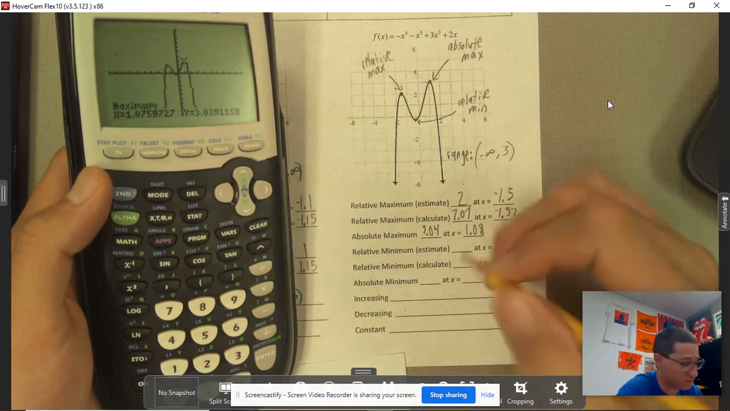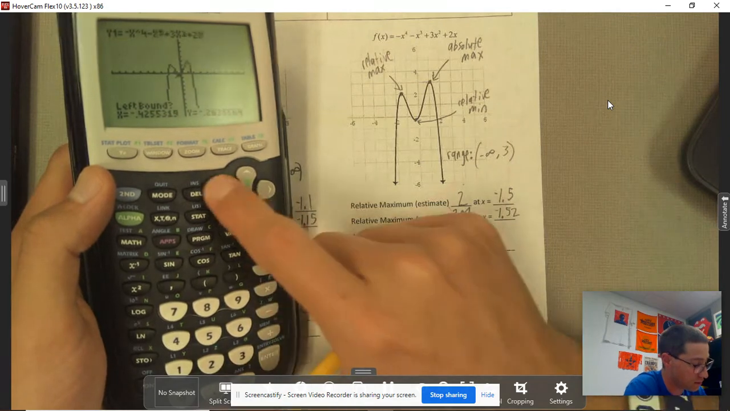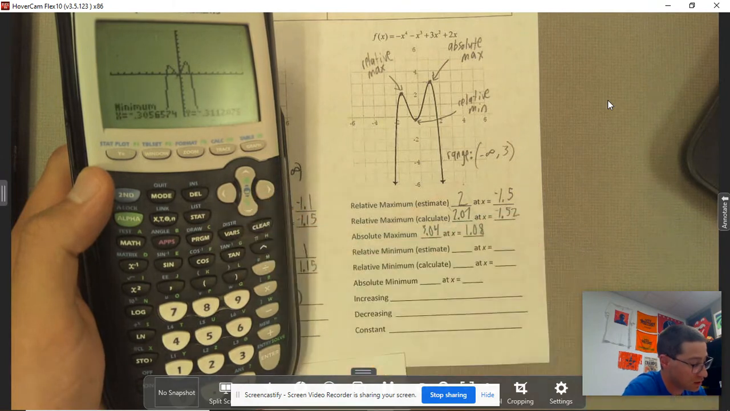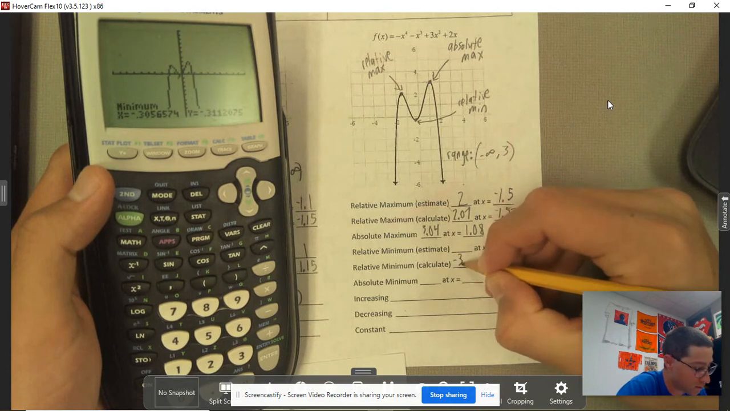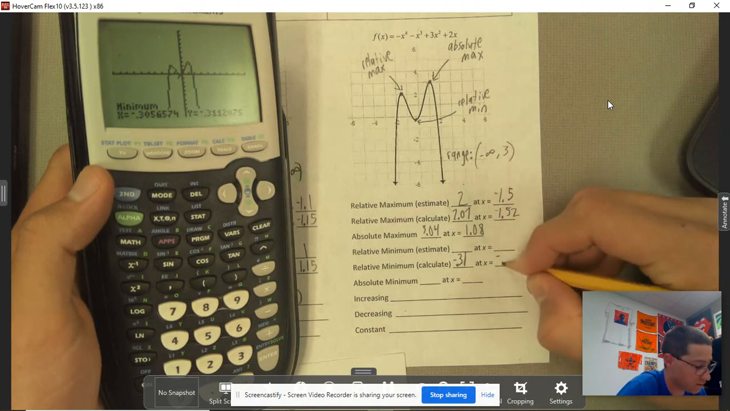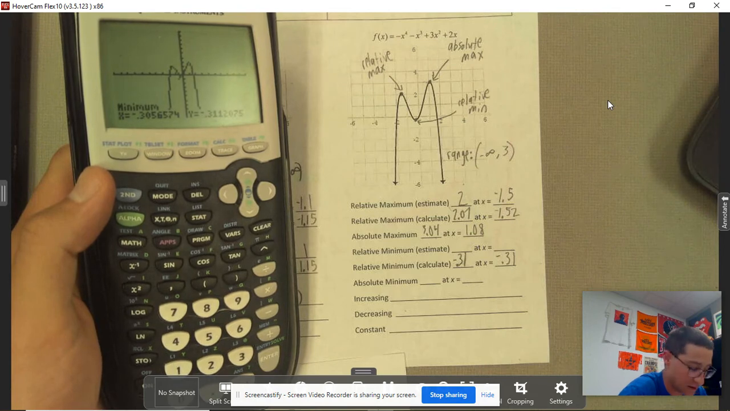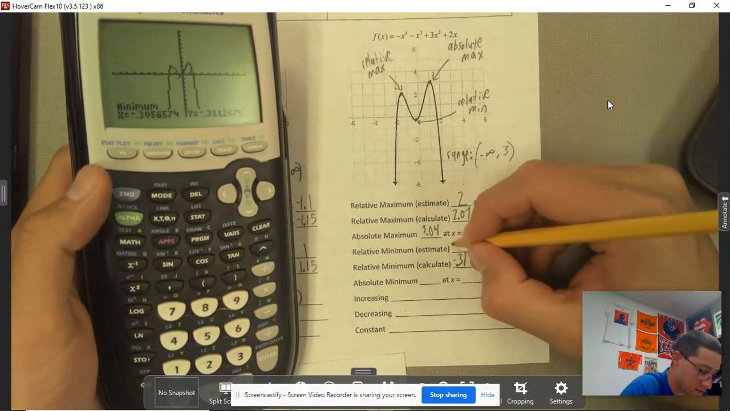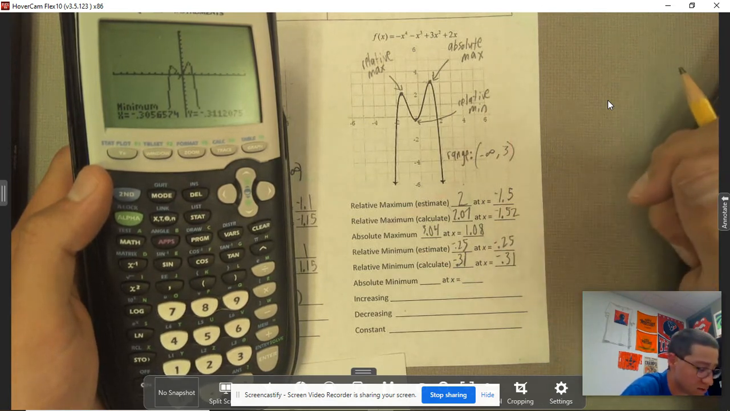While I'm here, we'll calculate the minimum. Left bound, somewhere in there, right bound, somewhere there. Estimate, there it is. So I want to put my y value in. We'll go negative 0.31, and then my x value negative 0.31 as well. We'll go ahead and round it to that. Maybe I would have guessed negative 0.25, probably. So it looks like that to me.